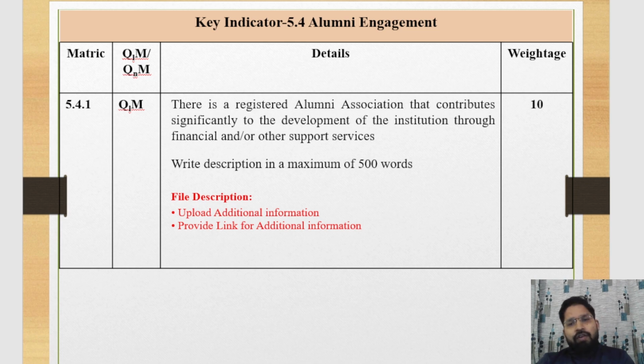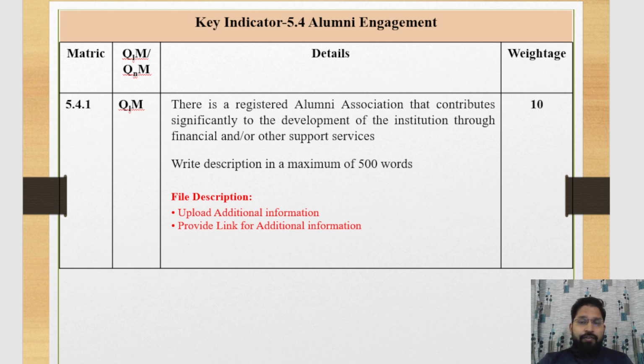In this qualitative matrix, we provide the data of the registered alumni association. If your institute has one, then you provide the registered alumni association data, and after that you provide the contribution of the alumni association to the institution.